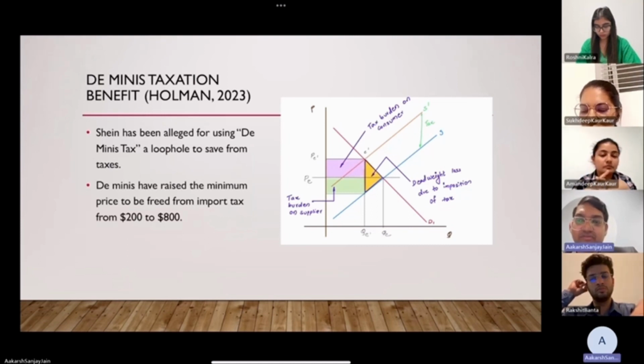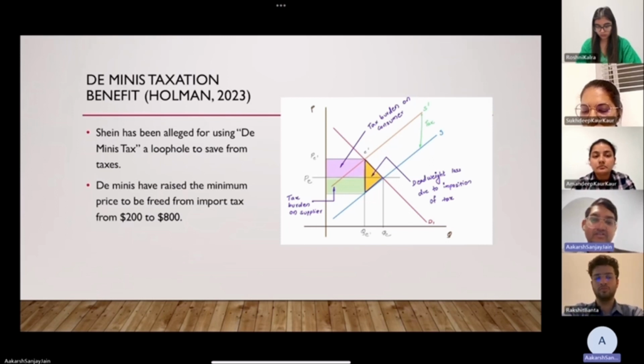Now we saw the growth of this company. After this, the company is facing serious challenges and allegations from various different companies or countries. And we'll see what the impacts of these allegations are. So the first allegation put on this company is that it is using a loophole of a law that has been designed by the US government. The law is de minimis taxes.